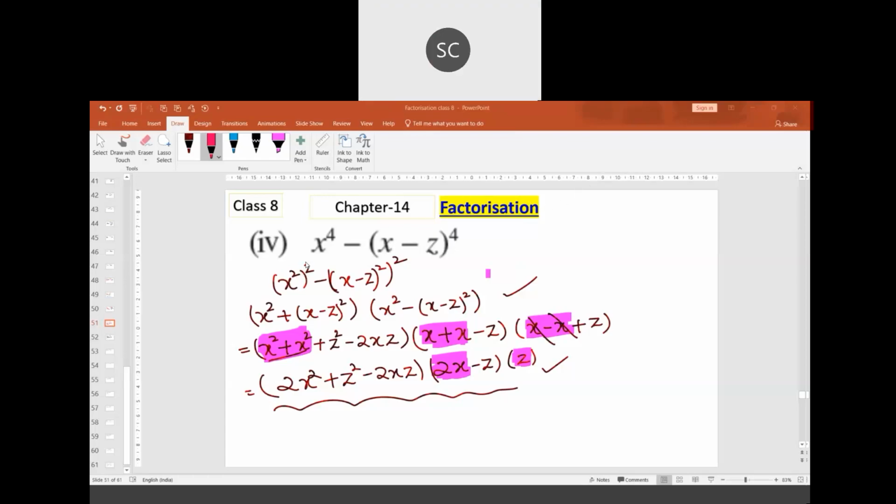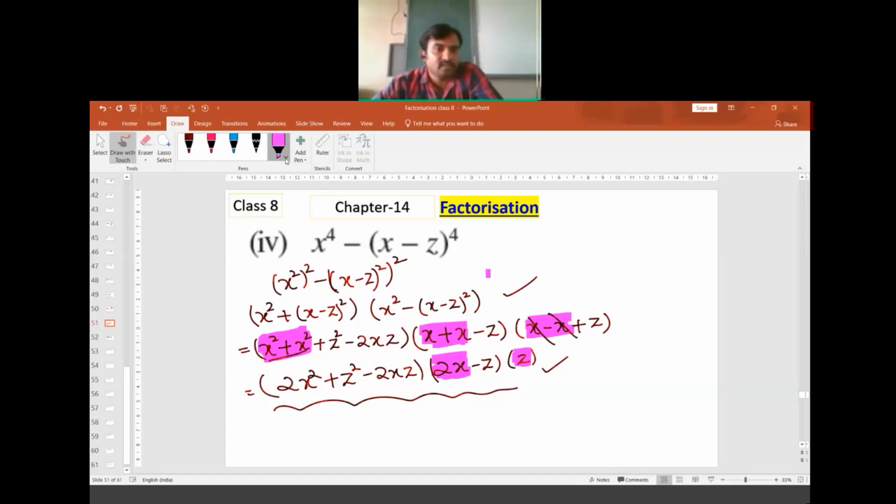Okay, let me try. This x to the power 4 is written as x square whole square. You will agree. And x minus z whole to the power 4 is written as x minus z square, that is squared. Now if you observe, this is something like a square term. This is something like b square term. So it is a plus b into a minus b, where a is x square, b is x minus z whole square. So this is a plus b, this is a minus b.